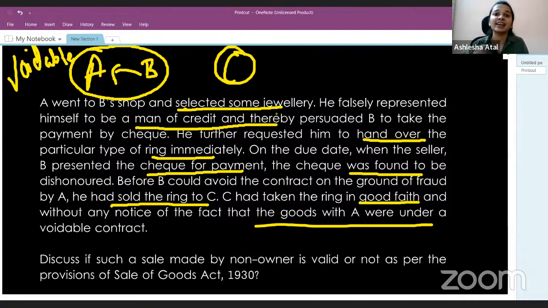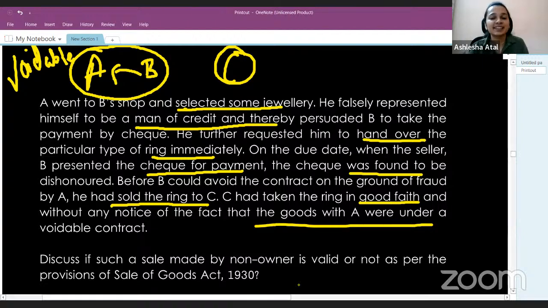But there are exceptions to this, and this situation which we are discussing here falls under the exceptional criteria, that is, when sale is made by a person who is in possession of goods under a voidable contract. So using this exception, we will answer this question, and we've already answered half the question when we were reading the question.